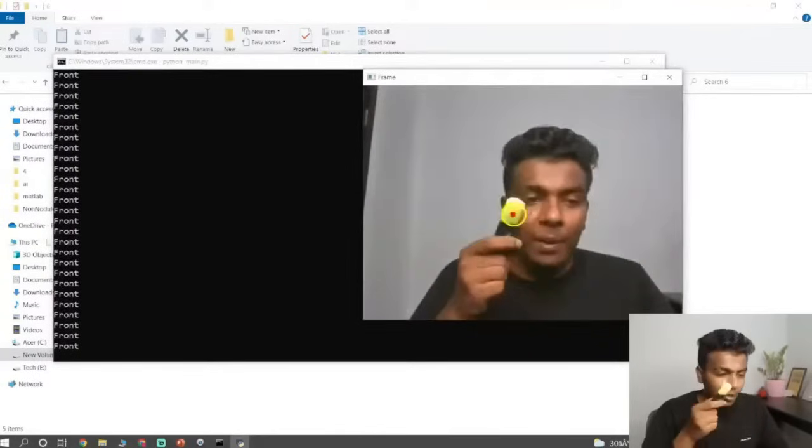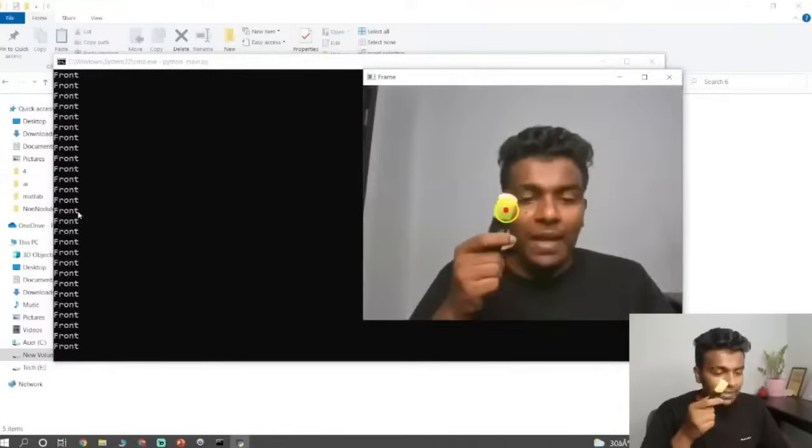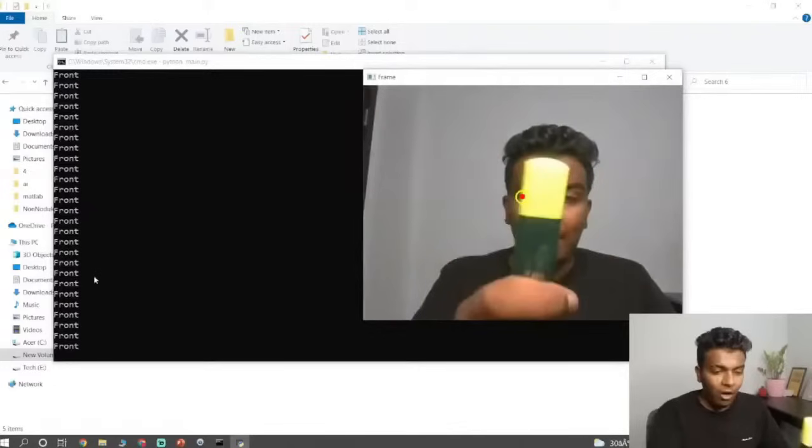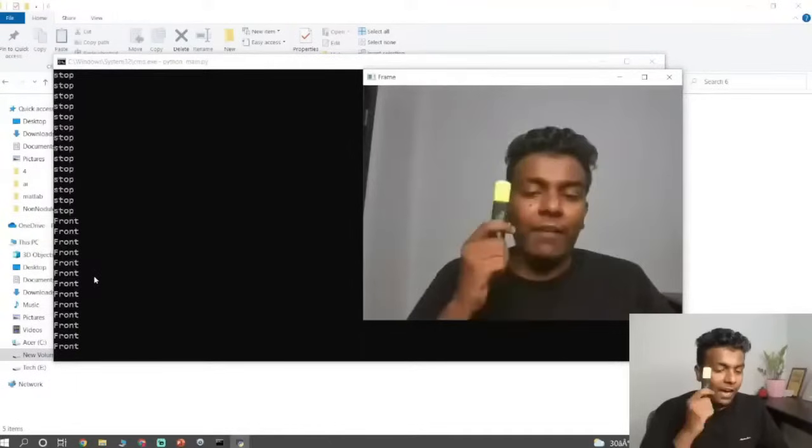Follow my mouse pointer, guys. On the left hand side, the front is there. So this is what we are doing. Whenever the object is very close to the camera, it shows stop. Whenever the object is far from the camera, it shows front.